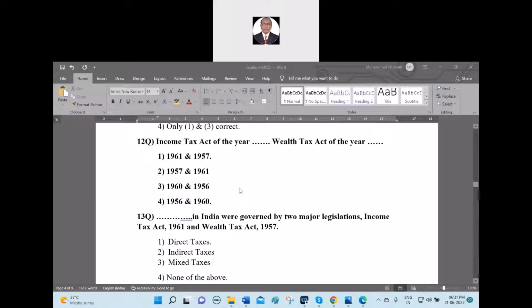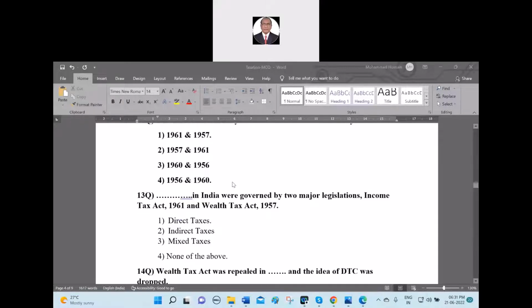Dash in India were governed by the 2 major legislations: Income Tax Act 1961 and Wealth Tax Act 1957. Is it direct taxes, indirect taxes, mixed taxes, none of the above? Direct taxes. It's a direct tax, you have to pay it. It is not an indirect tax like the VAT.